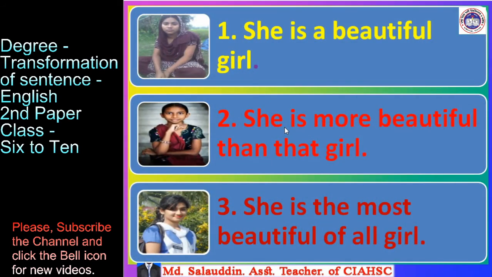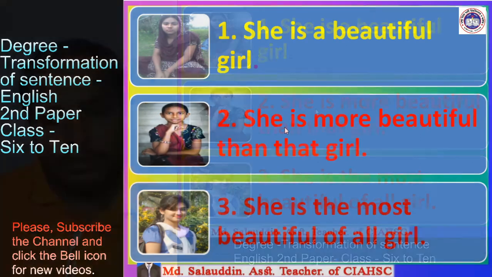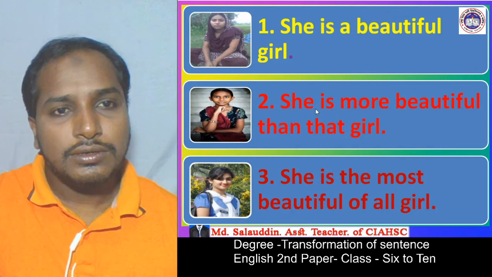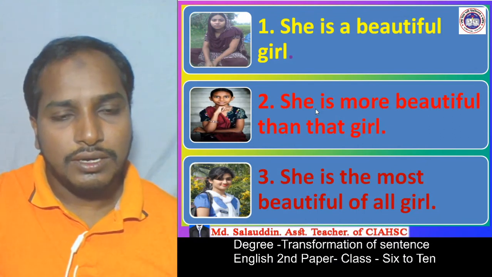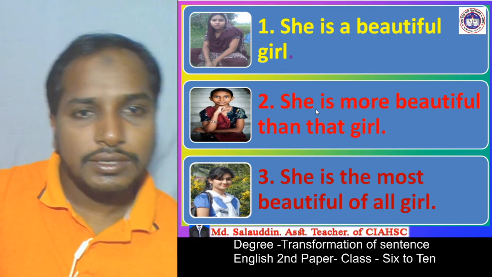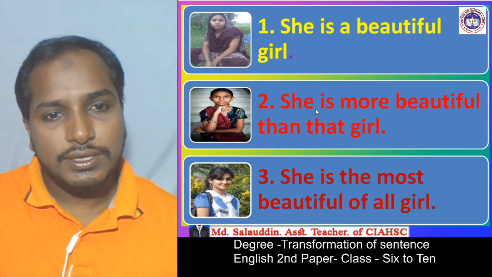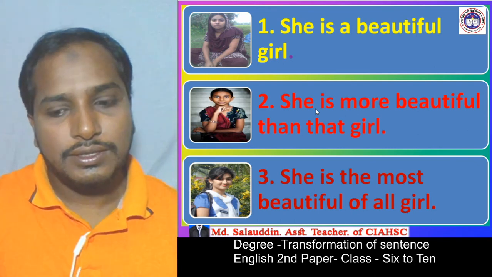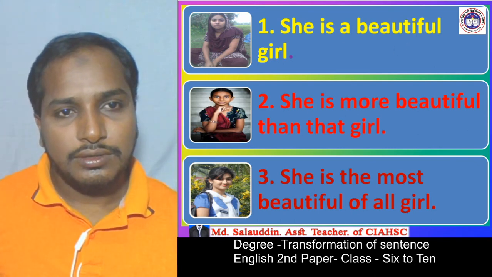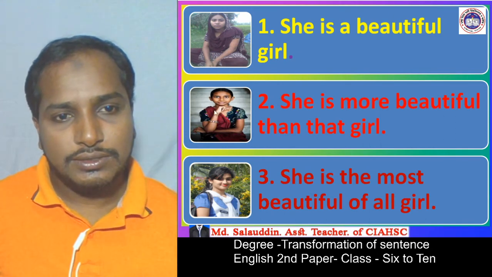Here I present three examples. Firstly, we see a girl: she is a beautiful girl. But in the second picture we see she is more beautiful than that girl. That means this girl is more beautiful than that girl.